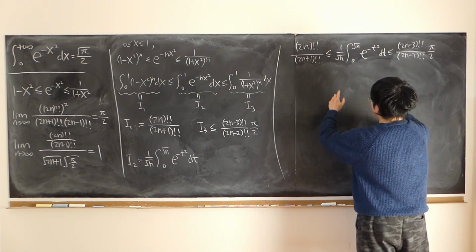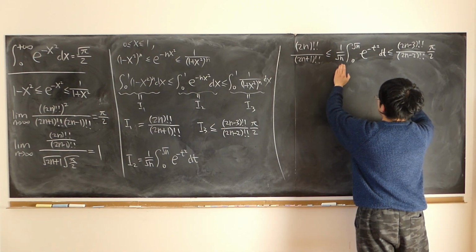If I multiply every side by square root of n, then what do I have?